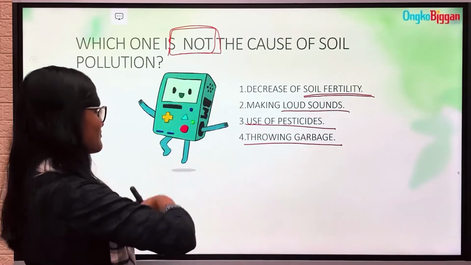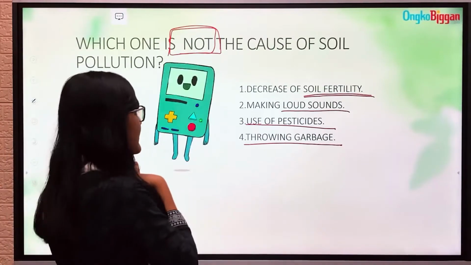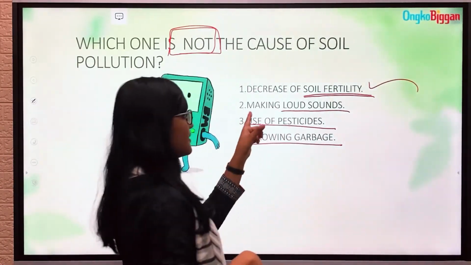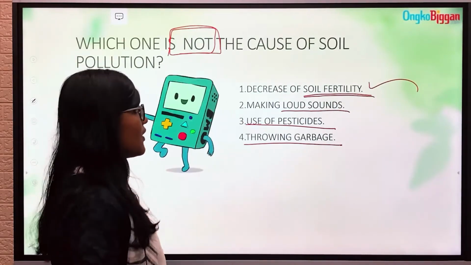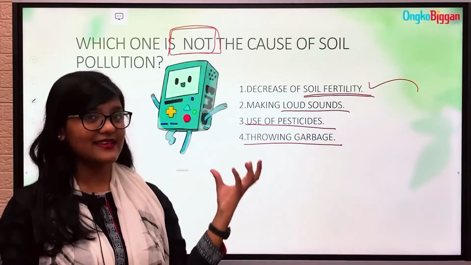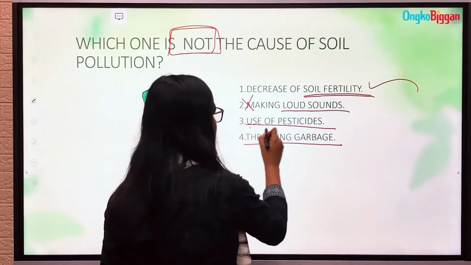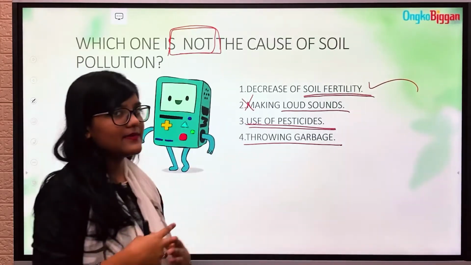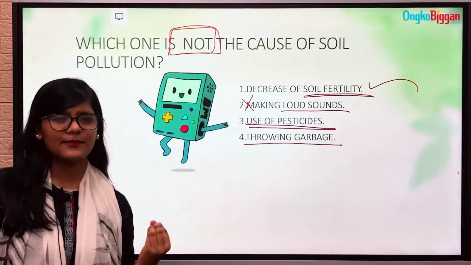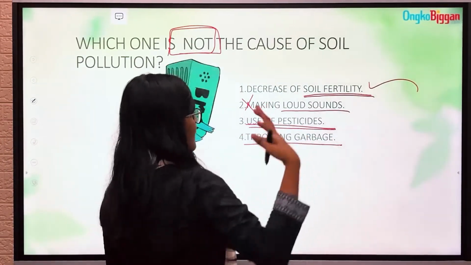So we know that by soil pollution, the fertility of the soil is decreased. So it is a cause of soil pollution. Then making loud sounds. There is no relation between soil and making sounds. So it's not a cause of soil pollution. Then use of pesticides. I have said that with the use of pesticides, harmful chemicals are mixed with the soil, and thus soil is polluted.